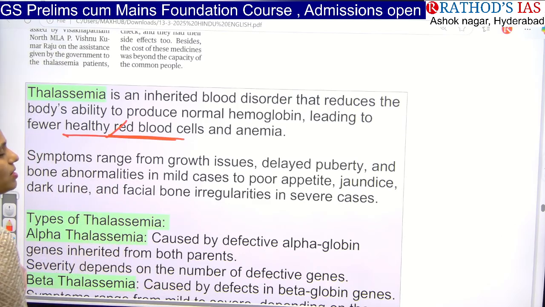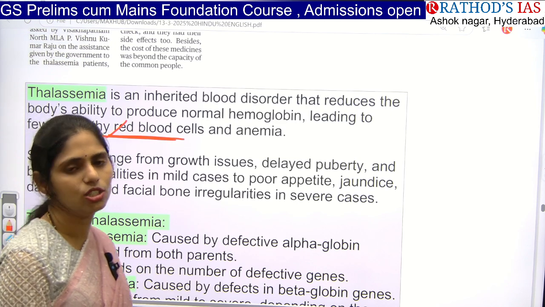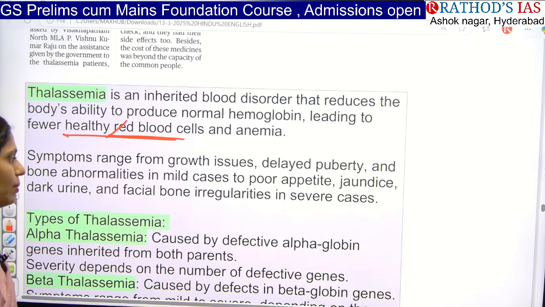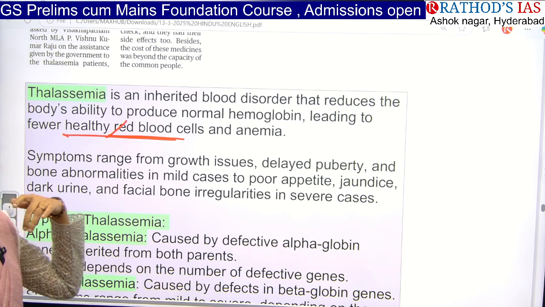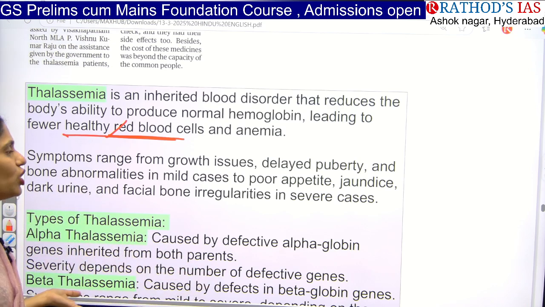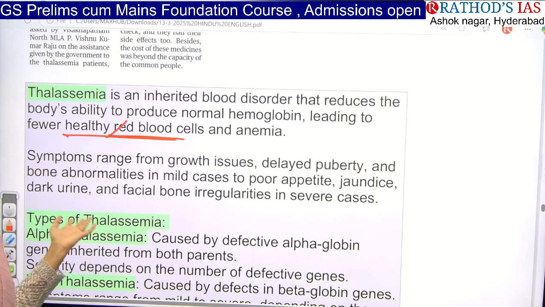And what are the symptoms? You will not see the common growth. So what will be the growth in the others? That growth will not be seen in you. And even there will be delayed puberty. That means you will be getting mature late. And next one is bone abnormalities will be there. You will not be feeling well, and you will not be feeling energy all the time. You will be getting jaundice, dark color urine, facial bones irregularities in severe cases.